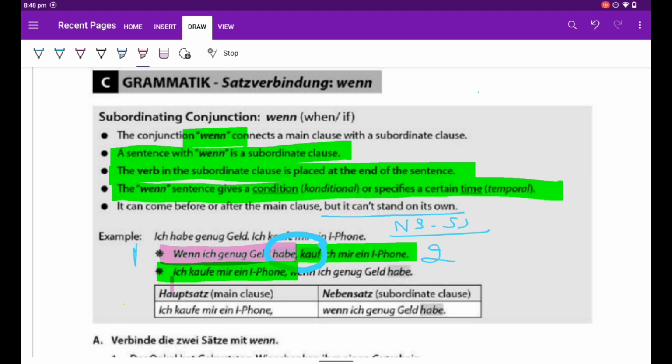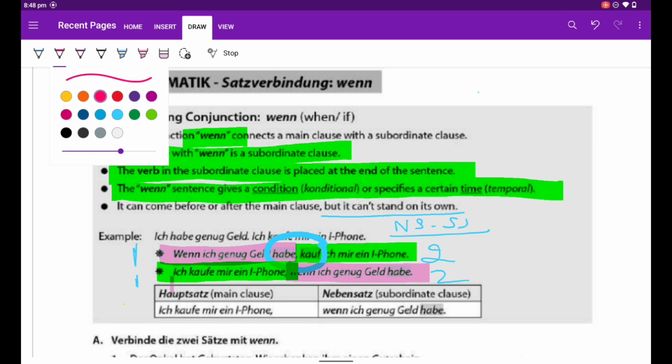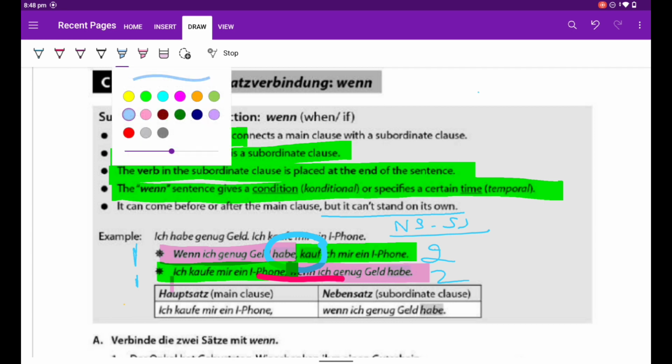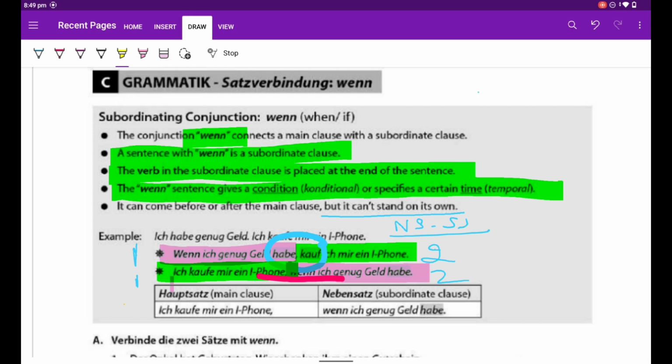The Nebensatz on the second position. Now, let us write. Hauptsatz on the first position and Nebensatz on the second. So what is the difference here? There is no verb, verb. Now here are the meanings also given, guys, for you. Hauptsatz means main clause. Nebensatz means subordinate clause.